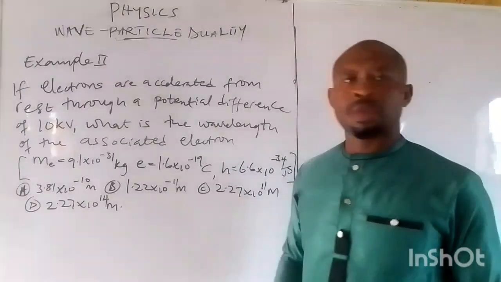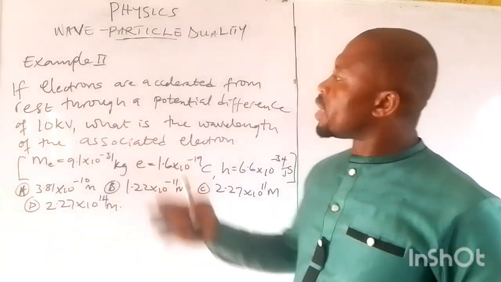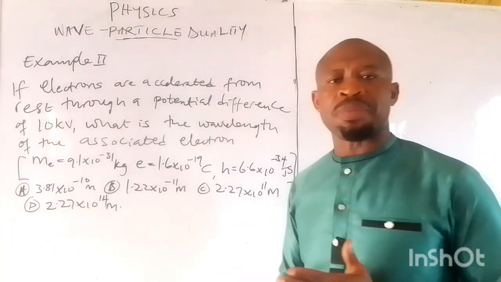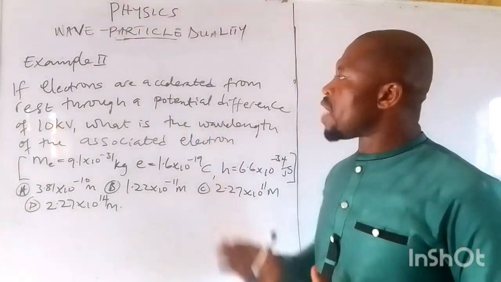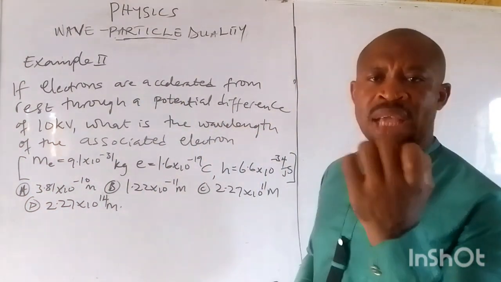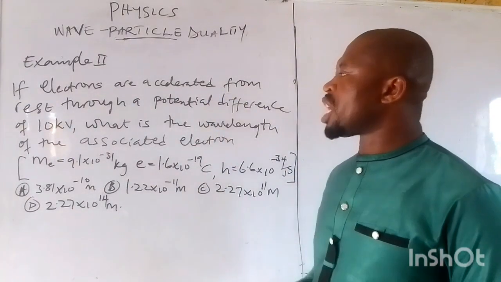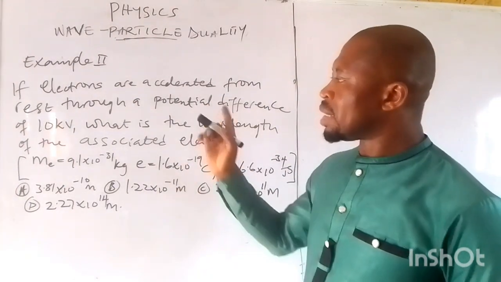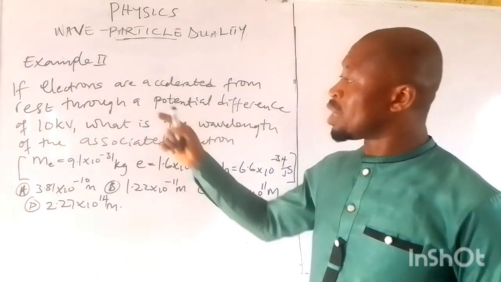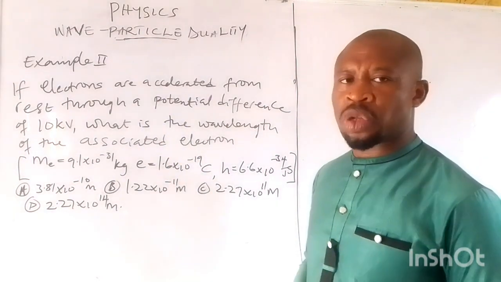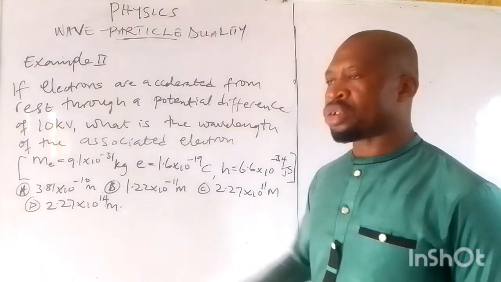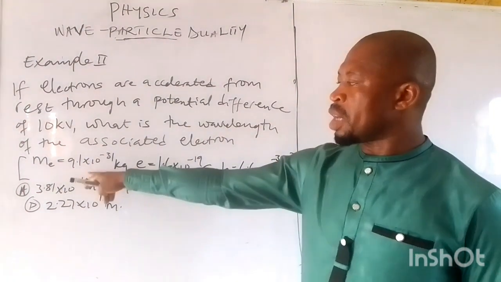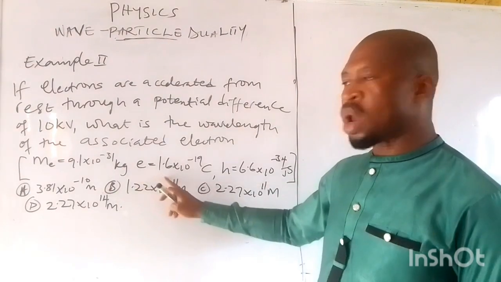Okay, we have this second question before us. This question says, if electrons are accelerated from rest through a potential difference of 10 kilovolts, and of course 10 kilovolts is 10,000, what is the wavelength of the associated electron? Given this value, the mass of the electron is this, one electronic charge is this,